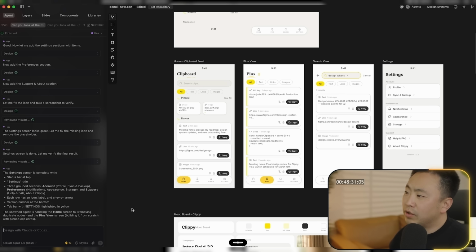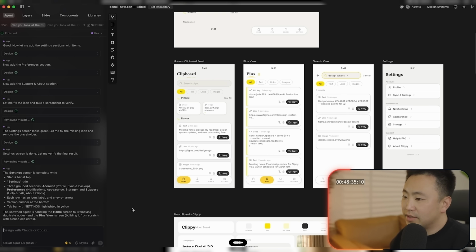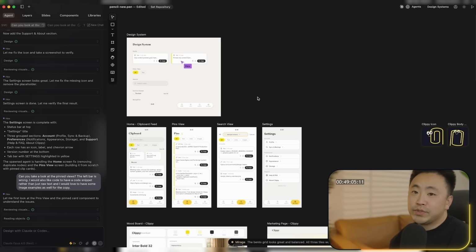I would also like the code to have a code snippet rather than just raw text. And then I would love to have some image examples as well for the copy. All right, so we're almost there. It's about an hour. I'm not completely done with all of this, but I think I'm getting to a point where I kind of like where we're going with this.